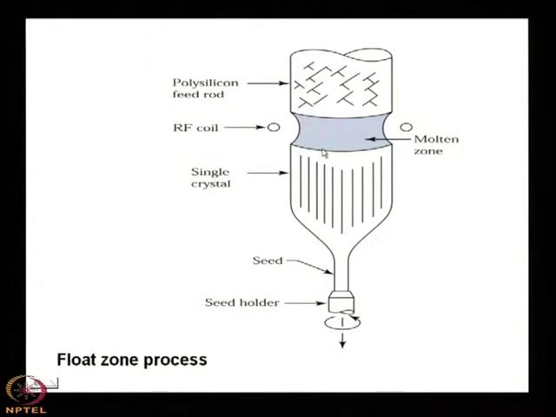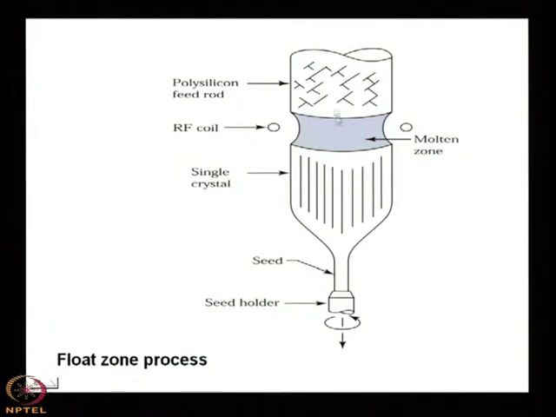So where is the melt? The melt is in the molten zone. They will reorganize themselves in such a manner that when it solidifies at this end, 2/3 will be in the molten zone. Then as the molten zone traverses, at the end some portion will be full of impurity. Then you chop it off. You cut it, throw it.